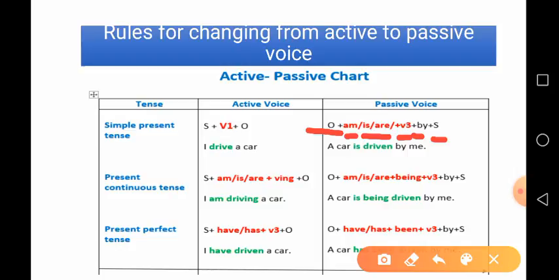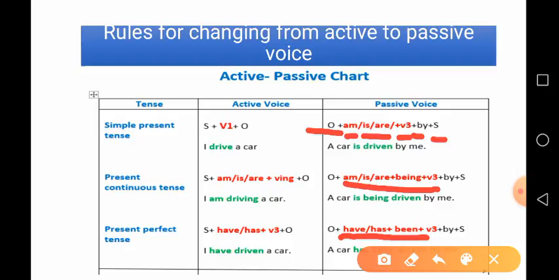Here in the simple present tense, we take am, is, are as a helping verb while making passive voice. In the present continuous tense, we take am, is, are plus being as a helping verb, and in the present perfect tense, we take have, has plus been plus V3, meaning have, has plus been is used. So, these are the structures when we change an active sentence into the passive voice. It becomes easy. So, let us see an example.